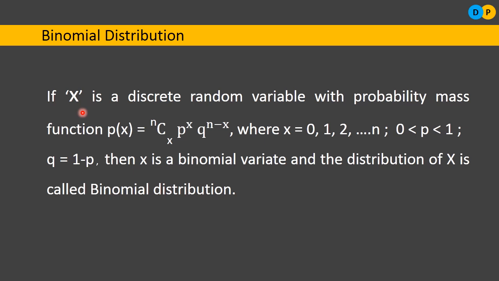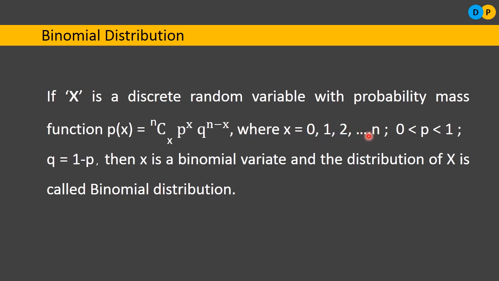So what is binomial distribution? First of all, we need to talk about the binomial variate. What is a binomial variate? It is a discrete random variable. What will be the probability mass function of this discrete random variable x? It will have a probability mass function p of x is equal to nCx p power x q power n minus x, where x can take what all values? It can take value 0 or 1 or 2 up to n. It can take any one of these values.